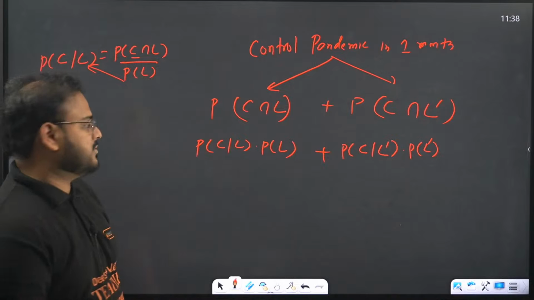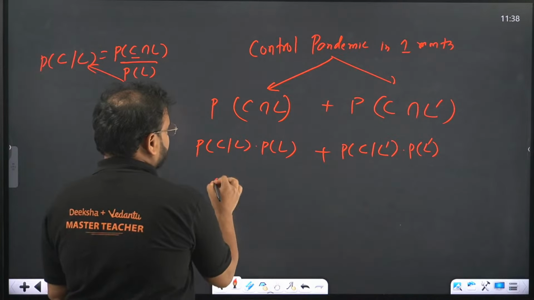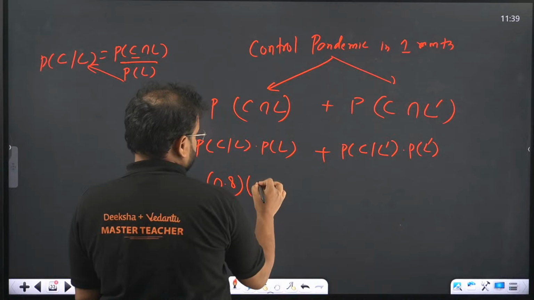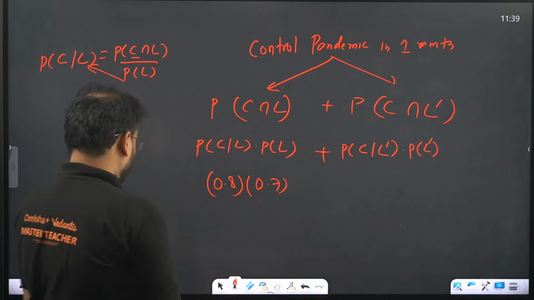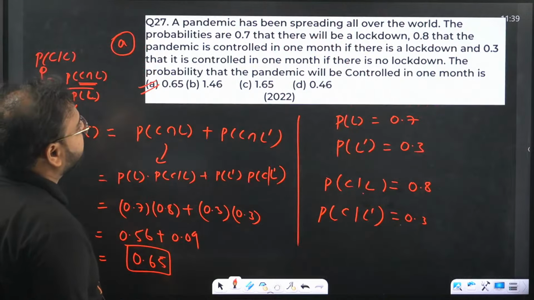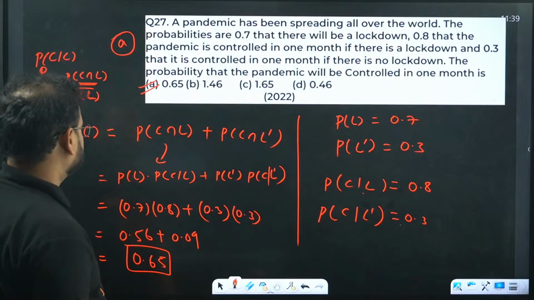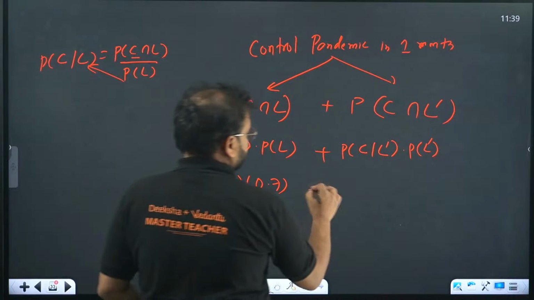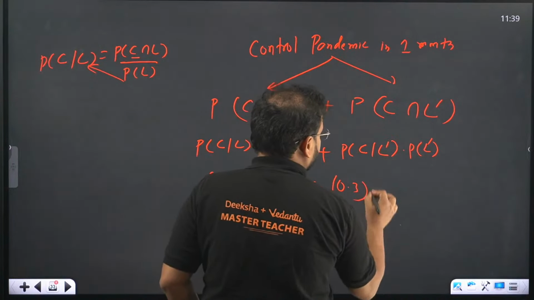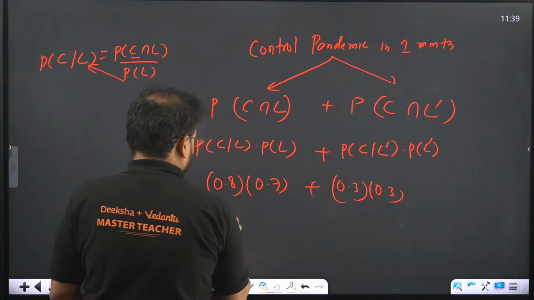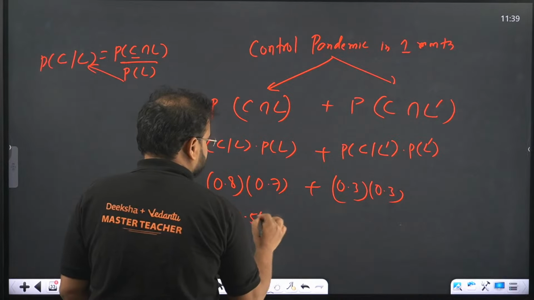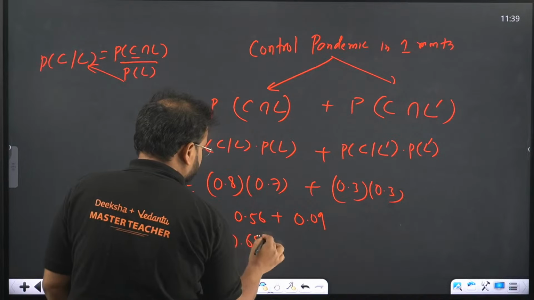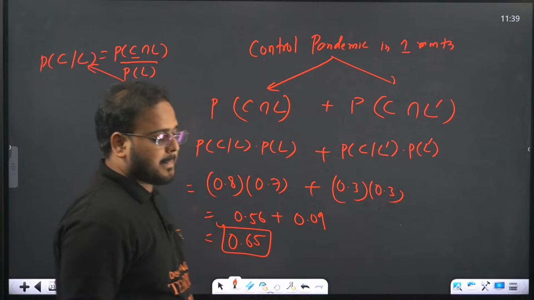Now we have all the values. This was 0.8, and this is 0.7. Am I right? Correct. And that was 0.3 and 0.3. So 0.56 plus 0.09. Answer is 0.65. This was for you, Michelle.